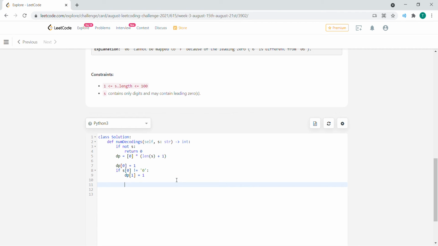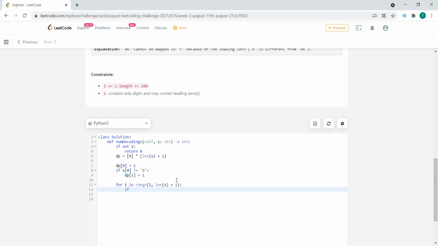Alright, now to propagate through our dynamic programming array approach, we're going to do an iterator. So for i in range of 2, because we're already on the second index, to length of s plus 1, right? We want to go all the way to the index of length plus 1. So if the current character is different than the string 0, we can add it to the sequence, right? And the number of combinations remains the same. So we want to make sure that if we take the answers from the previous index and move it, we add it to the next index possibilities as well.